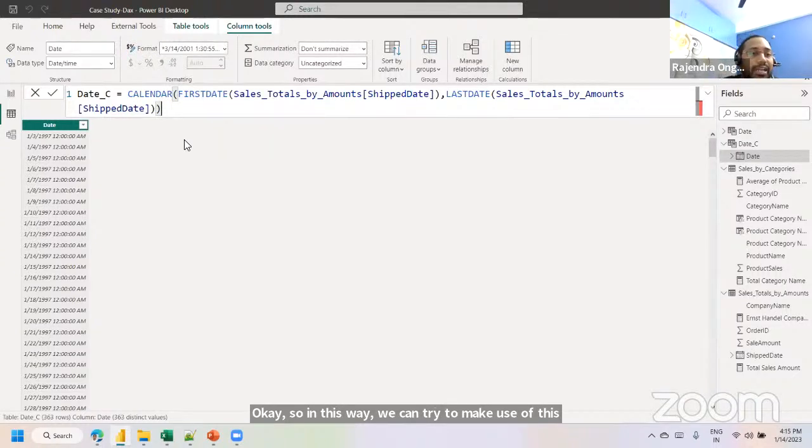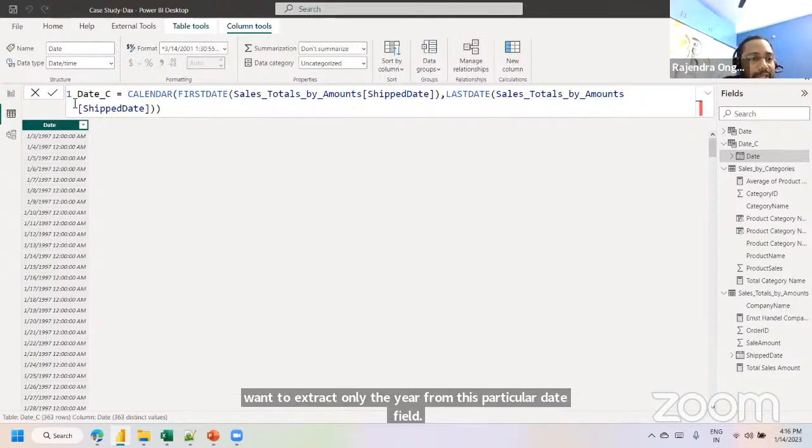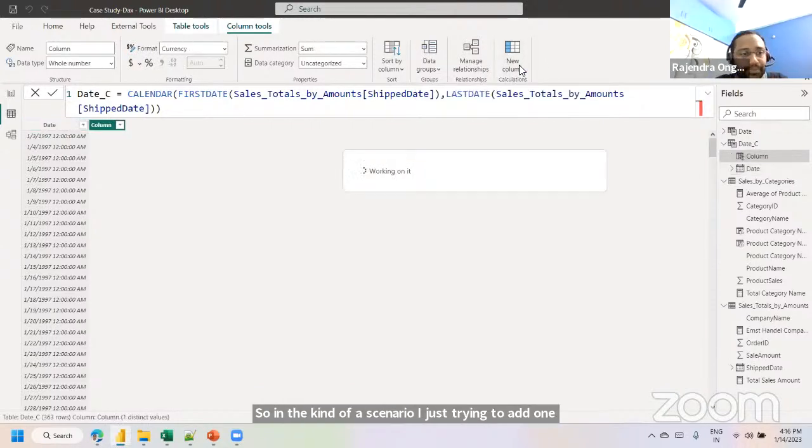From here we can split the year information, month, day, quarter, and all by using calculated columns. Let me show you quickly how we are going to create a date table. From 1997, we have maybe only one year of statistics that it is projecting. I want to extract only the year from this particular date field. So in that kind of scenario, I'll add one new column, that is nothing but a calculated column. Click on it.